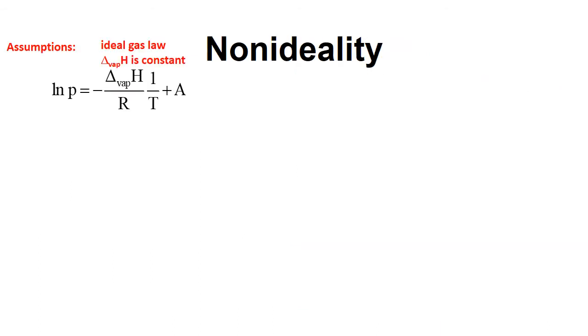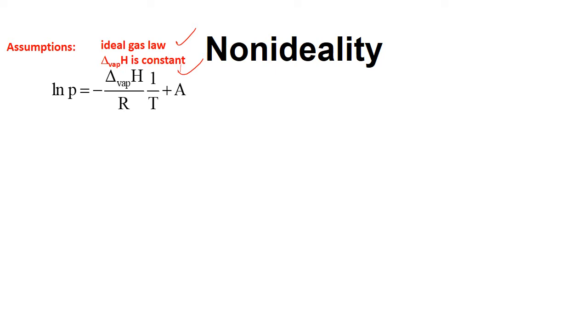In deriving this Clausius-Clapeyron equation, we made some assumptions. One is the gas is an ideal gas, and the enthalpy of vaporization is constant. In reality, the vaporization enthalpy may not be constant. It's temperature dependent, and the gas may not be ideal.